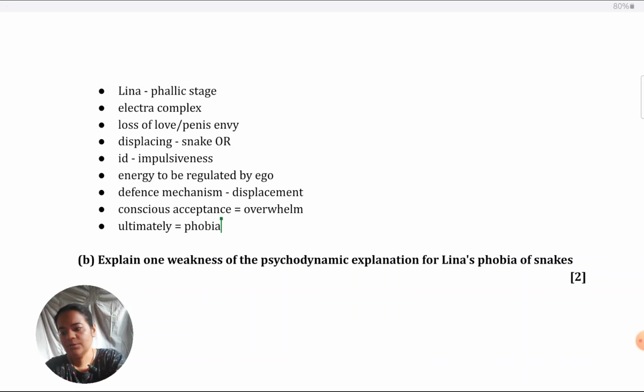So, like I mentioned, either you give it with specific terms related to the phallic stage and phobia, Electra, Oedipus complex, whatever it is, or if you're giving it generally, like I have explained, with good terminology, 4 unique points, you explain it that way. Only then you will get good marks.